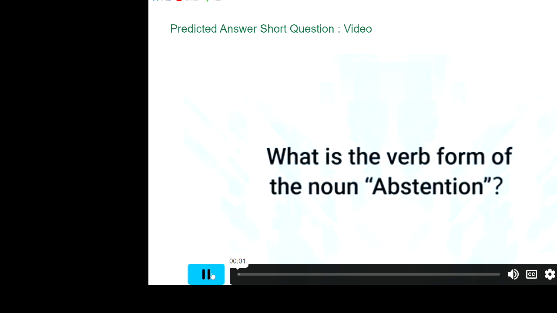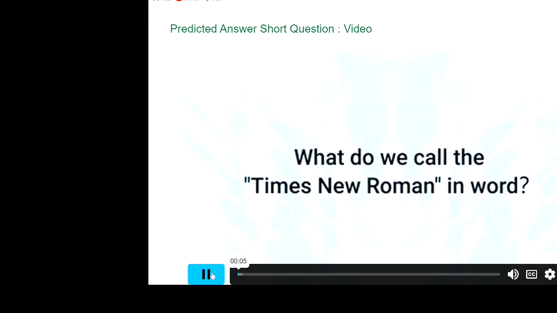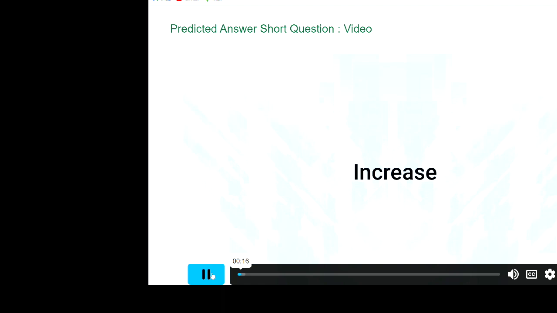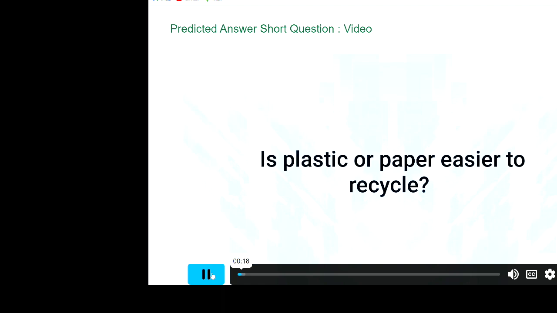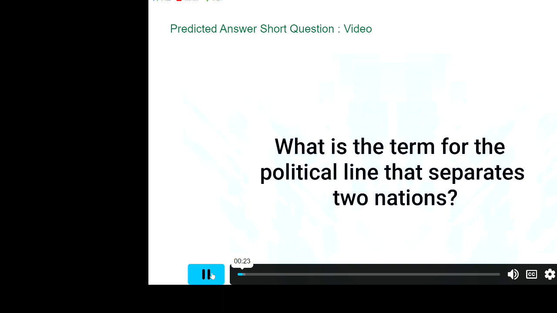What is the verb form of the noun abstention? Abstain. What do we call the Times New Roman in Word? Typeface/font. When a company's financial status is improved, do its revenues decrease or increase? Increase. Is plastic or paper easier to recycle? Paper.